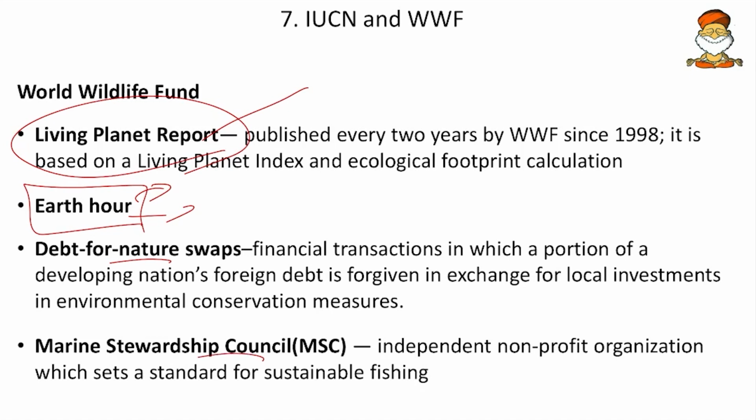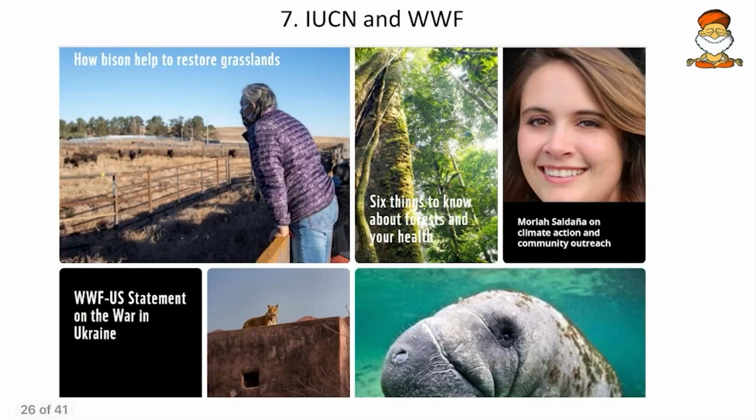Then the Marine Stewardship Council. It is an independent not-for-profit organization which sets a standard for sustainable fishing. For this also, the World Wildlife Fund is active. And then go through the website of the World Wildlife Fund and see the work it is doing. It is doing some work on the dugong, then the tigers, and on the Ukraine war it is coming up with some reports. And also on the bisons and how they help restore grasslands.